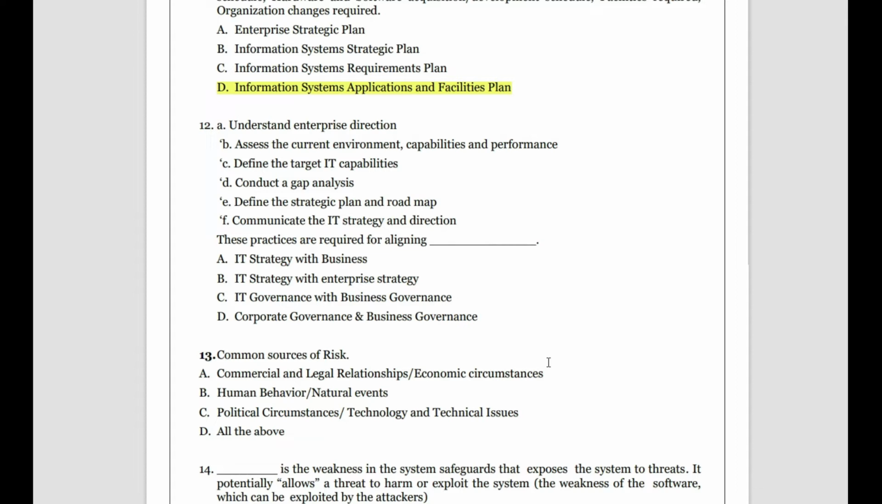So these all belong to what? Which of the four does it belong to? IT strategy with the business, IT strategy with the enterprise strategy, IT governance with the business governance, or corporate governance and business governance? So these practices like understanding, assessing, defining, conducting and communicating are required for aligning, for making equal the IT strategy with the enterprise strategy.